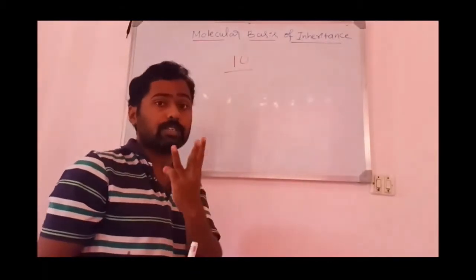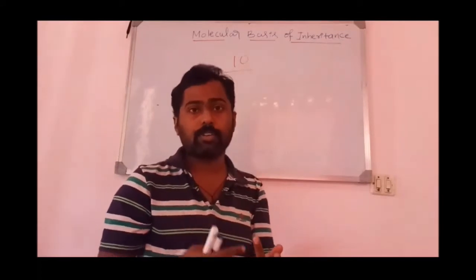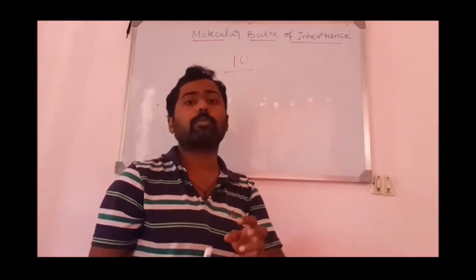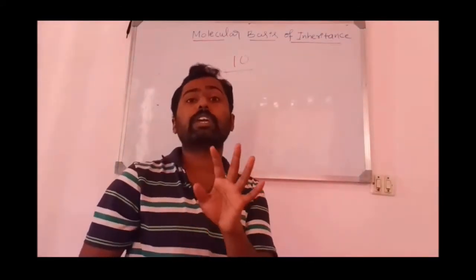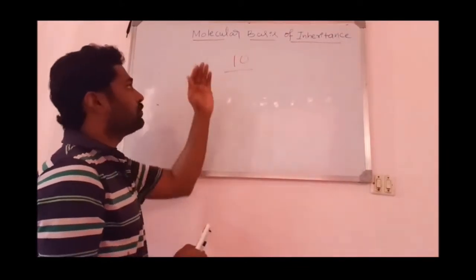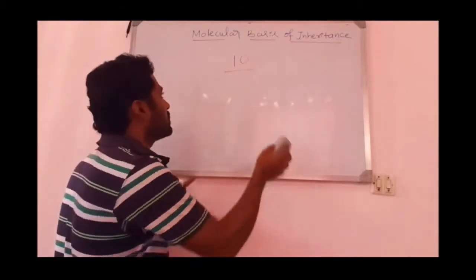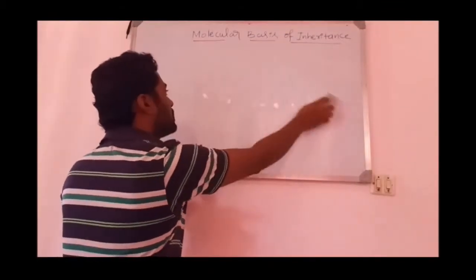So in this unit you have 3 chapters. One is principles of inheritance, that is already over. Then molecular basis of inheritance, and the next is evolution. So from the 3 chapters you will get 25 marks in this unit, especially in the second unit. So let us begin with the chapter molecular basis of inheritance. Remember, this is very important as far as your examination is concerned.